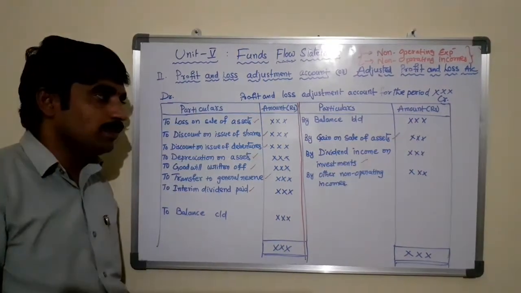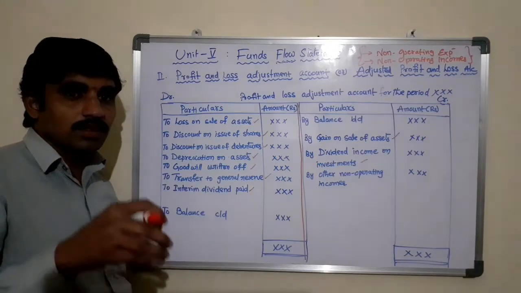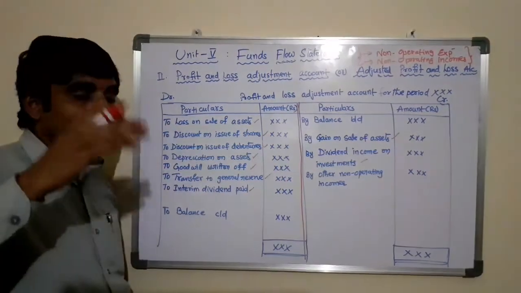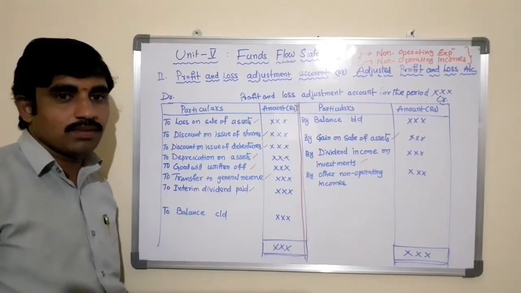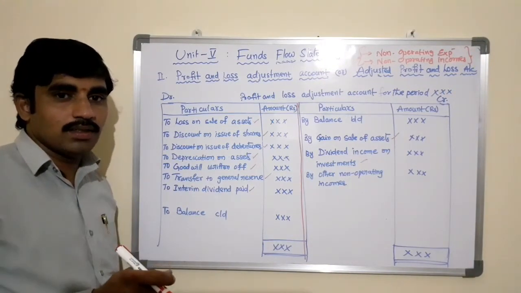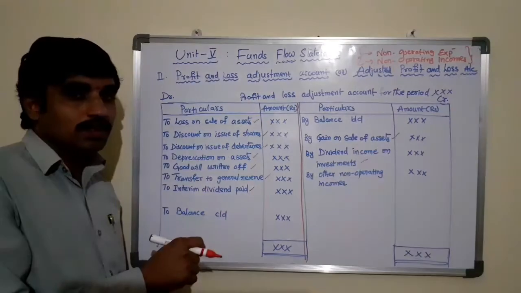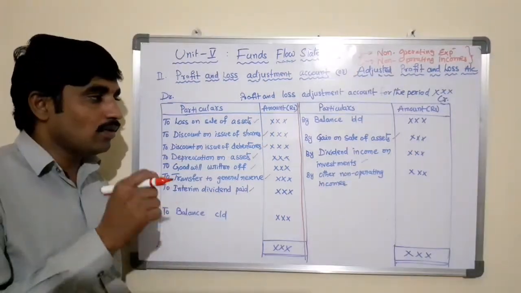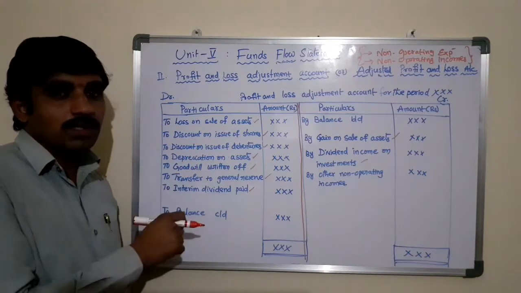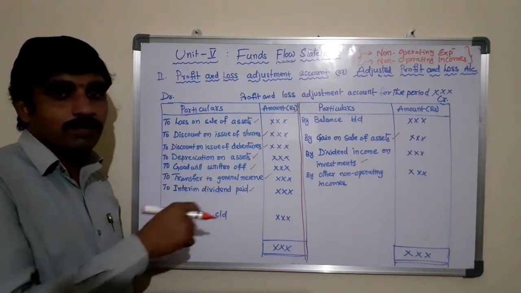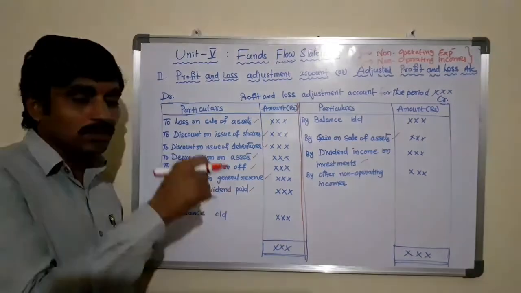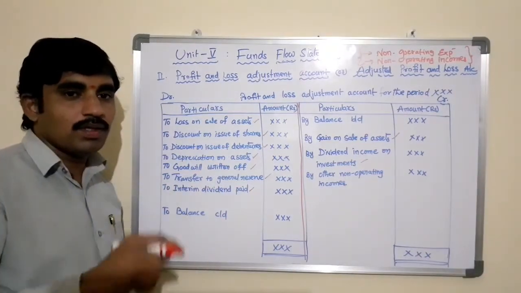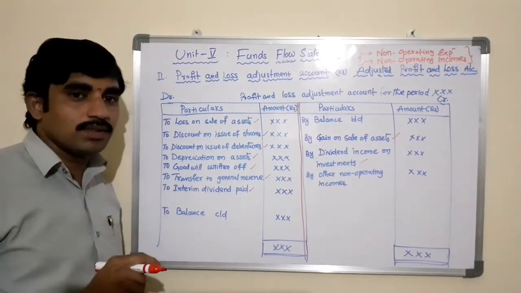Sometimes a business may invest its capital in other businesses as investments. Any dividend received by the business from other companies is not income gained from the business's own operations, but dividend received from other businesses.